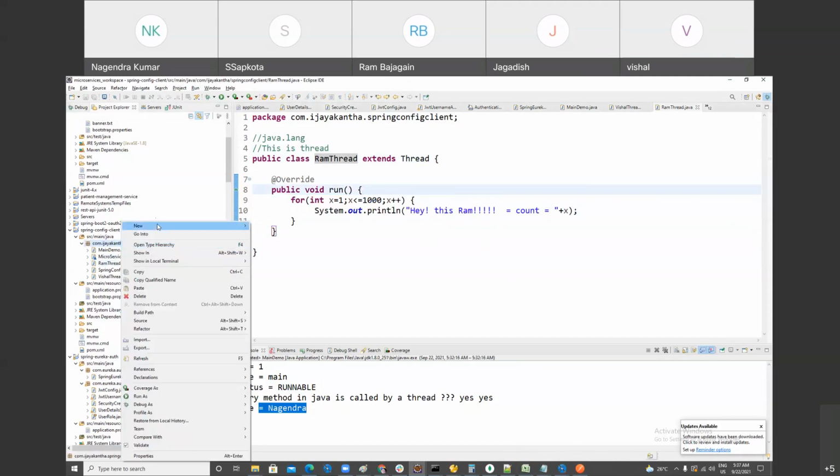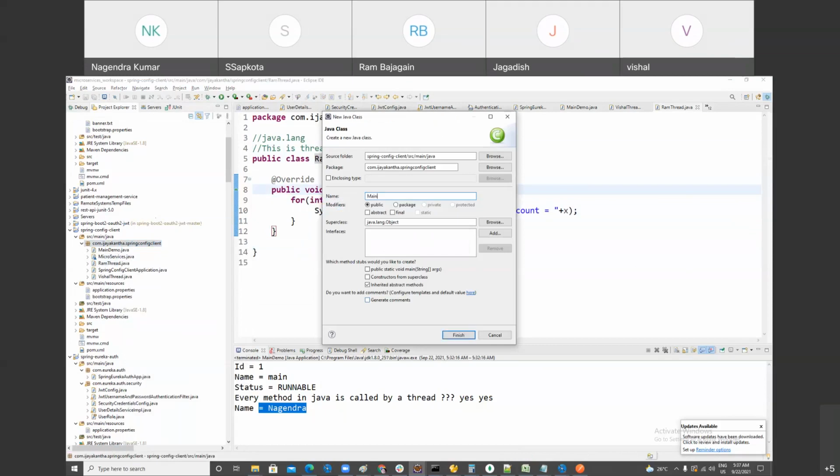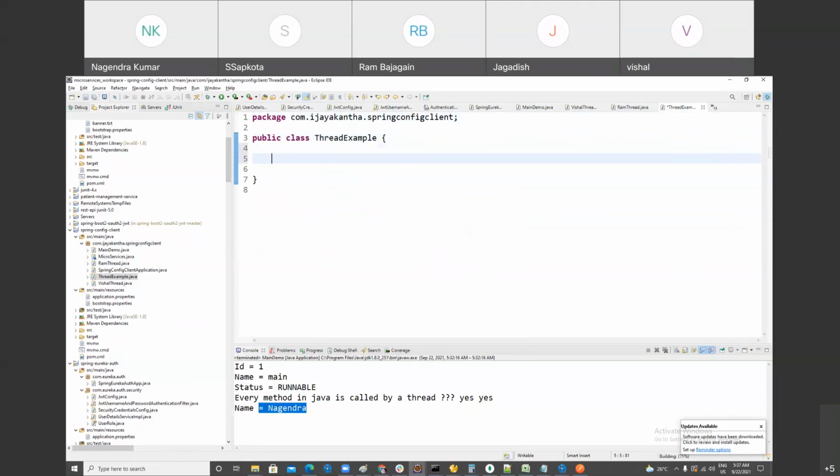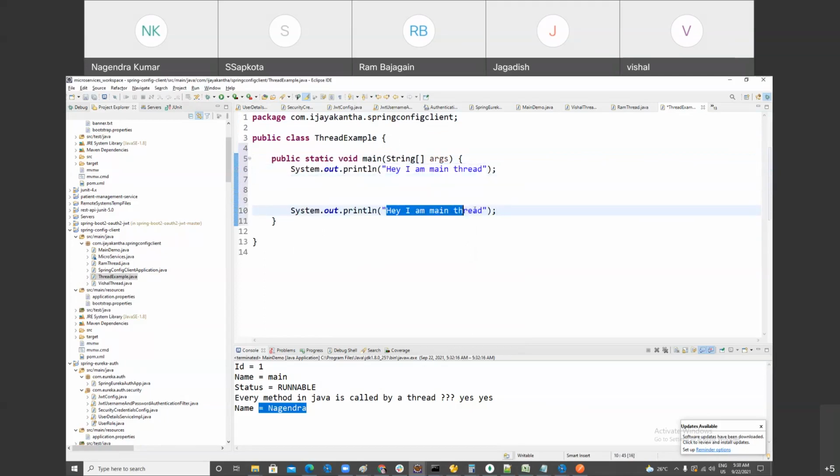Anyway, I'm going to make a main class, MainThreadExample. Here I have to write the main method. So main is a thread. I am main thread. And here you can say this is the end of the main thread. I hope I'm making myself clear.